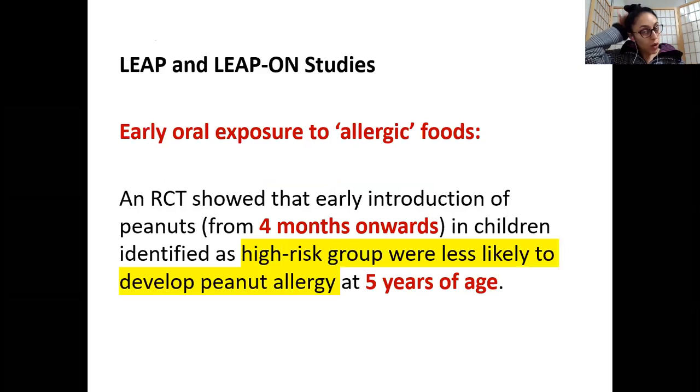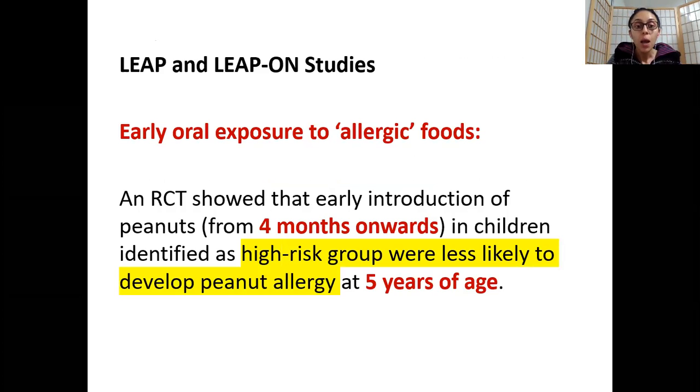All right, so then the other model is showing that in a randomized control trial, you had babies who were introduced to peanuts as early as 4 months onward. Okay, so maybe at 4 months or 5 months or 6 months and beyond. Of course, now we are not debating about exclusive breastfeeding. We all know that babies should be breastfed exclusively till 6 months of age.